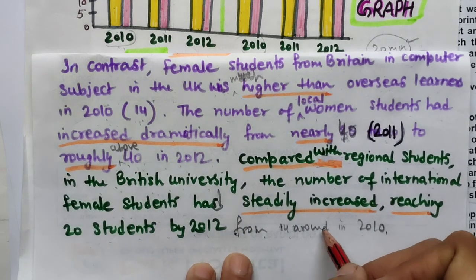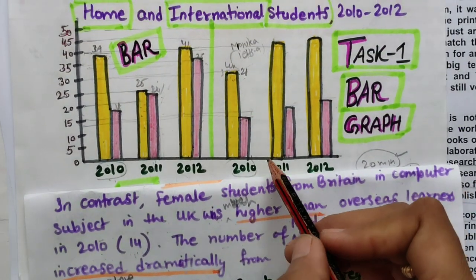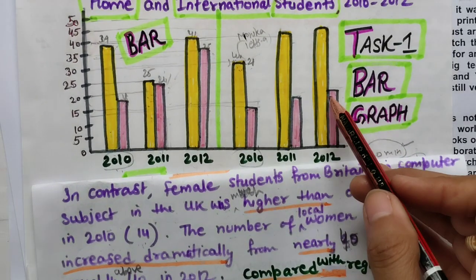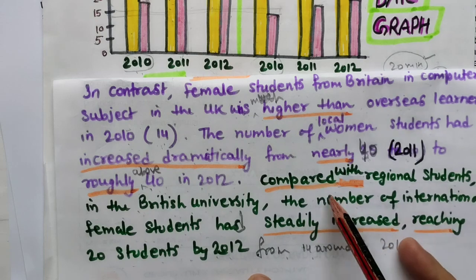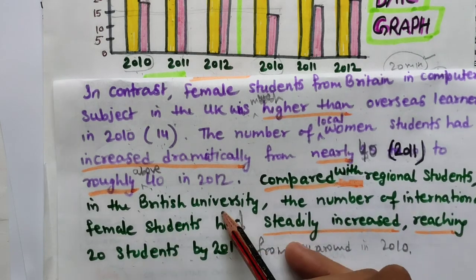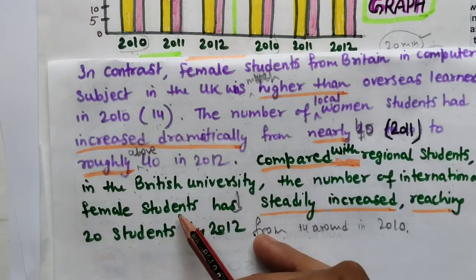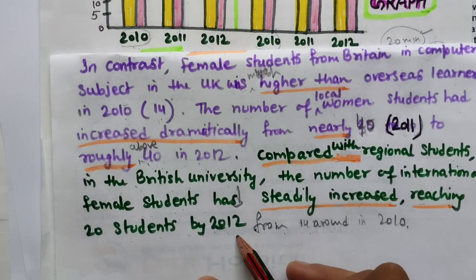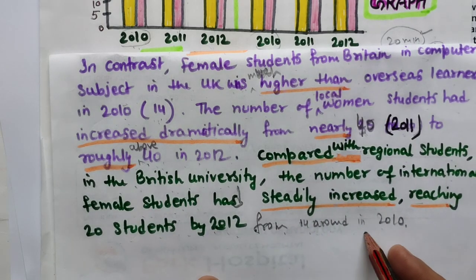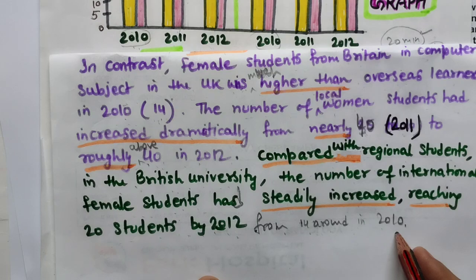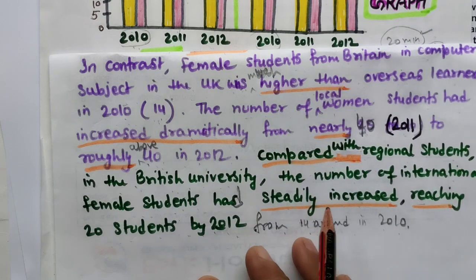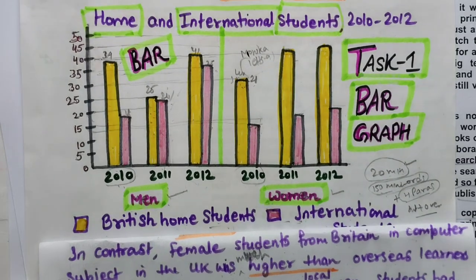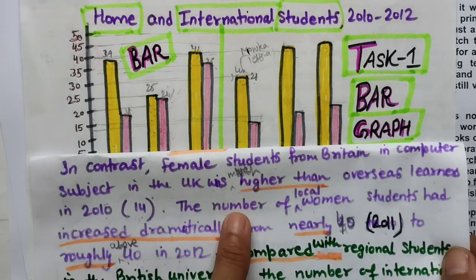So I have compared it with itself also, from 14 to around 20. So how I have explained, please do it like that so that you will get good band scores. And all are vocabulary words.